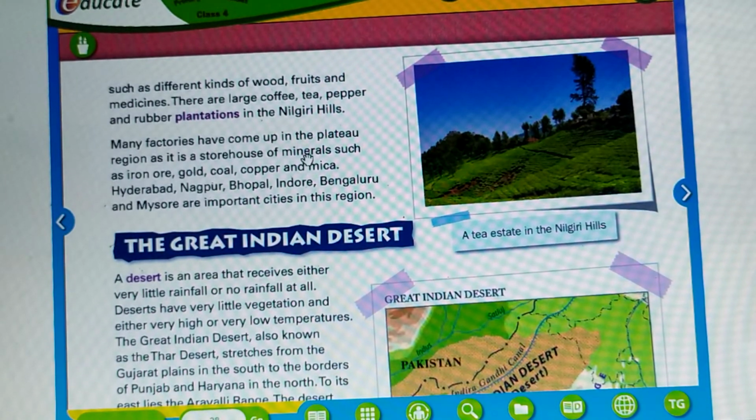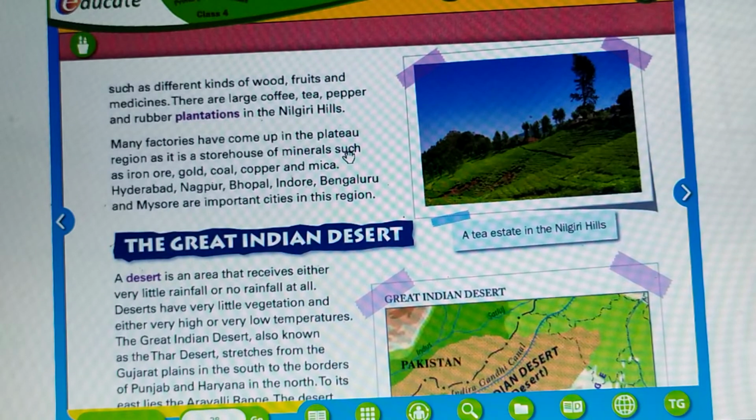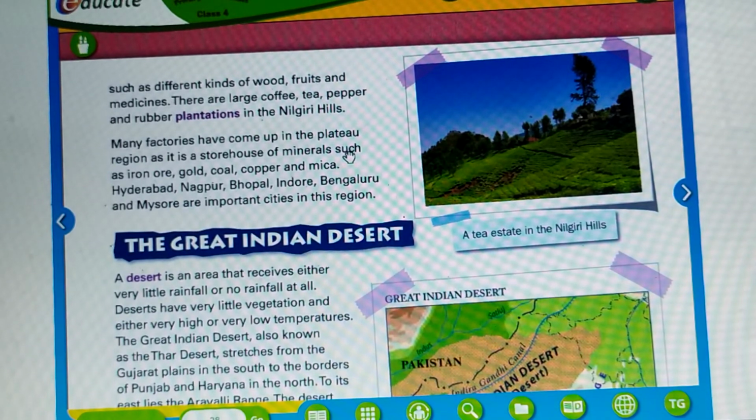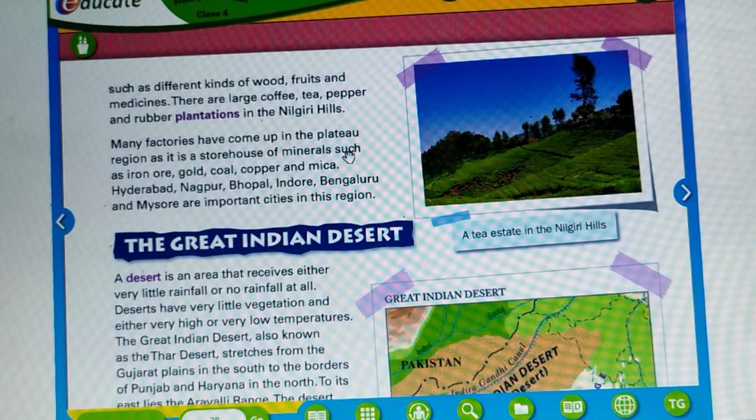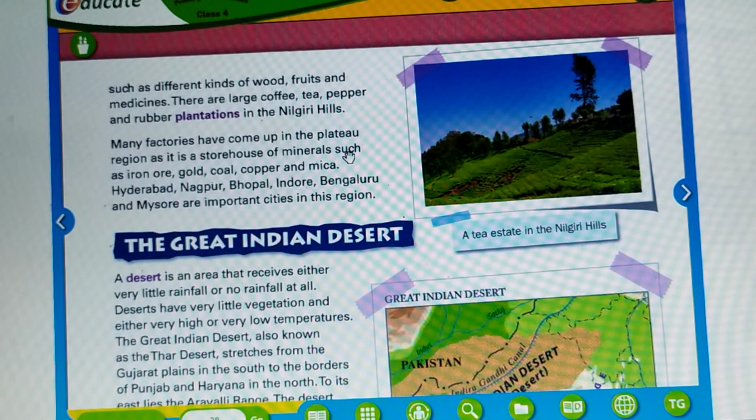Many factories have come up in the plateau region as it is the storehouse of minerals. Do you remember, in the Chota Nagpur plateau, we studied it has rich deposits of minerals such as iron ore, gold, coal, copper and mica.